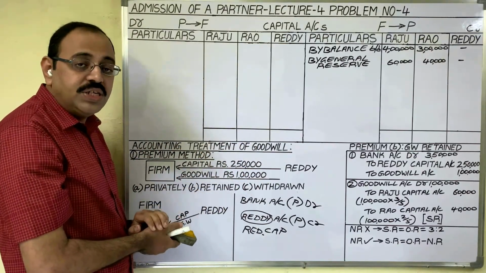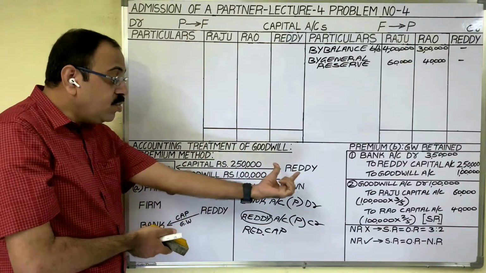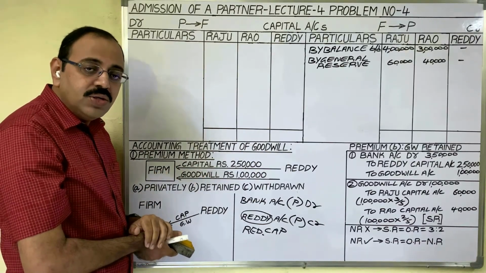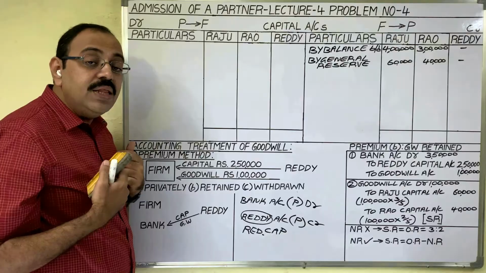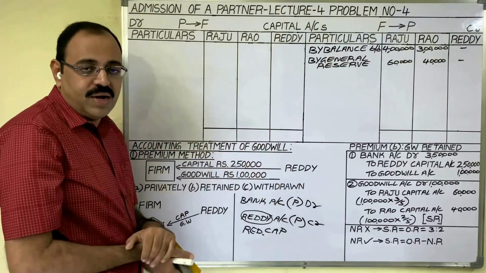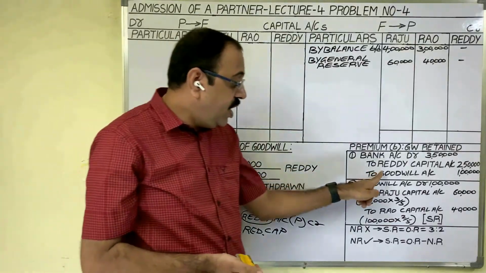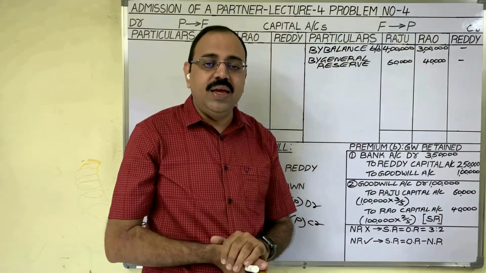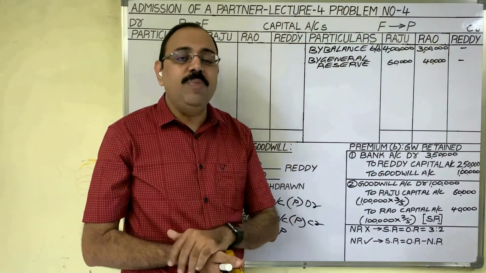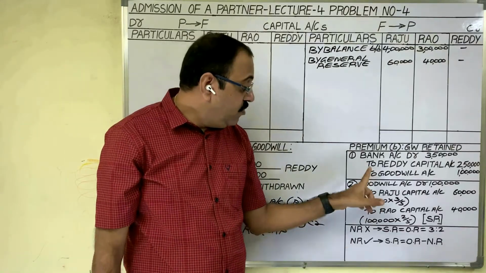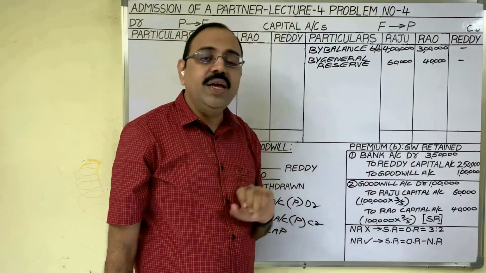As a compensation, old partners are taking goodwill from the new partner. So, the firm should return this goodwill amount to old partners. Therefore, to the firm, this goodwill is a liability. Liability shows a credit balance. Therefore, even goodwill also we have to credit here.